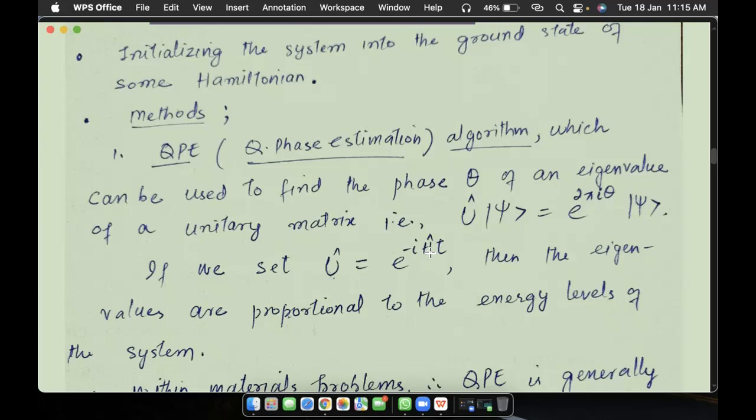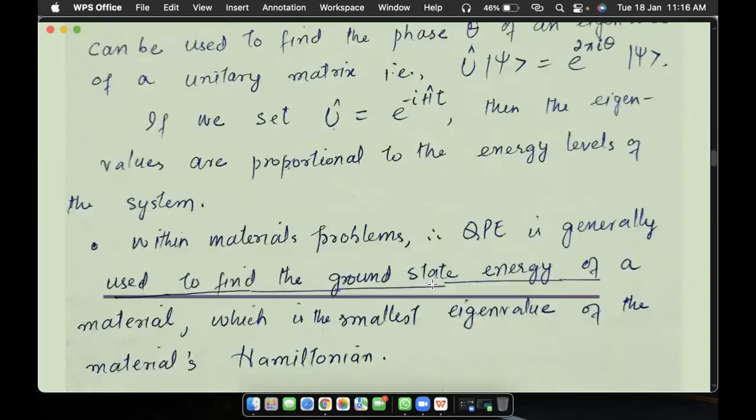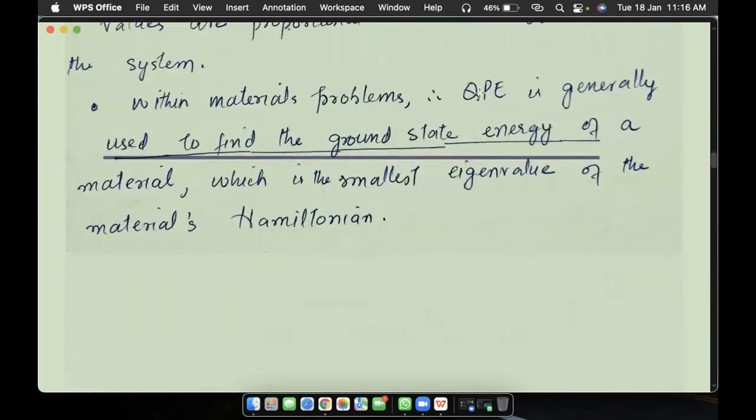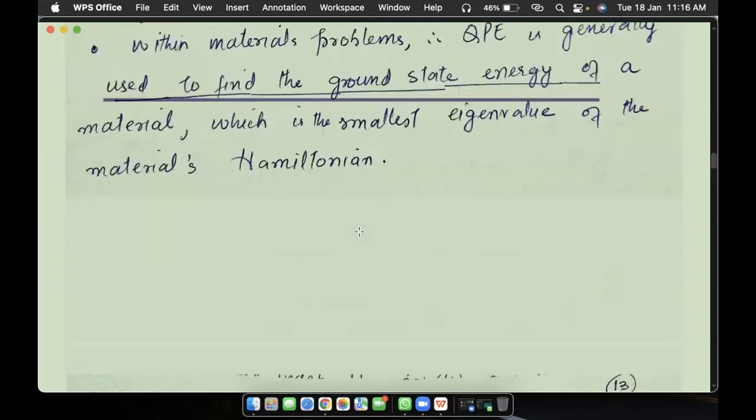Once we apply this unitary operator, which is equal to e to the power minus iHt, where H is the Hamiltonian, we can find the eigenvalue corresponding to it. Quantum phase estimation is generally used to find the ground state energy of a material, which is nothing but the smallest eigenvalue of the material's Hamiltonian. That's our task basically.